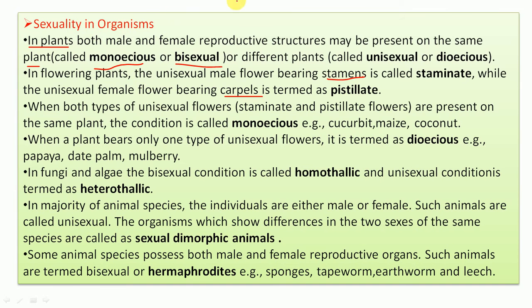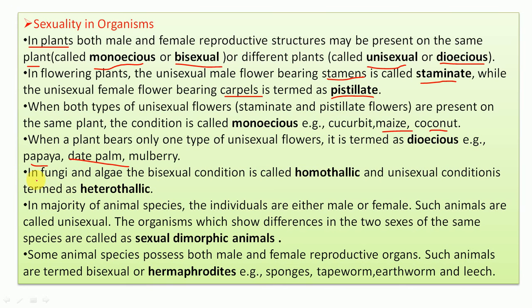When they are present in different plants, then it is unisexual, because male and female parts are in different plants, and dioecious. Why di? Because two different plants, that's why it is dioecious. Whenever we are talking about unisexual, there must be flowers bearing only the male part, that is only stamens, known as staminate, and those bearing only carpels or pistil, known as pistillate. Examples of monoecious are maize or coconut, and examples of unisexual flowers are papaya, date palm, mulberry.